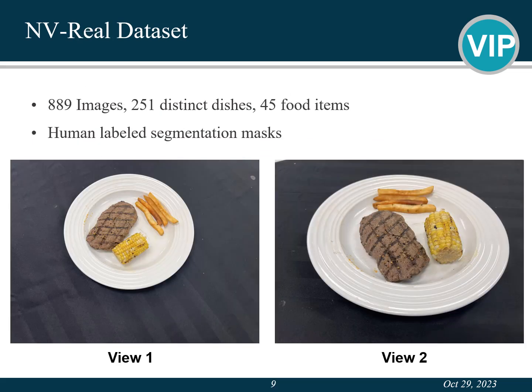We also manually collected a real-world dataset, the NVReal dataset, that contains 889 images and 251 distinct dishes with the same food item list as the NVSynth dataset. This dataset also comes with human-labeled instance segmentation masks.